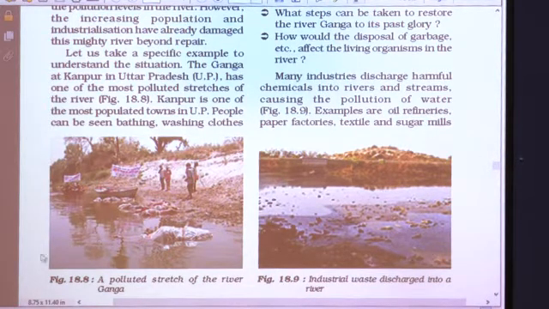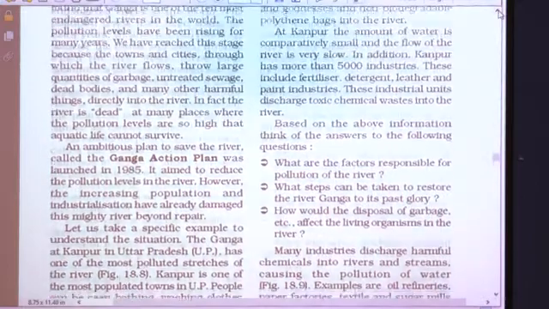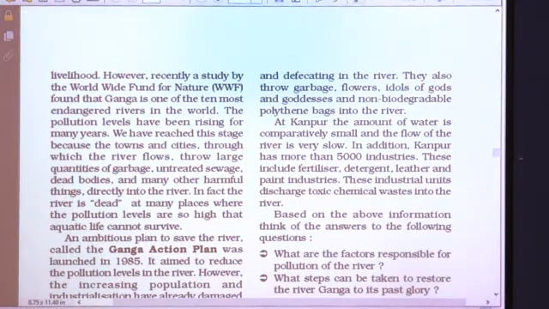You can see here in this figure a polluted stretch of the river Ganga. If you look at this river bank, you will see there is a lot of waste material just dumped over there, and this is because people are misusing this river. They are taking bath, washing their clothes, washing their animals, vehicles and so on. They are defecating in the river also. They also throw garbage, flowers, idols of gods and goddesses and non-biodegradable polythene bags into the river.